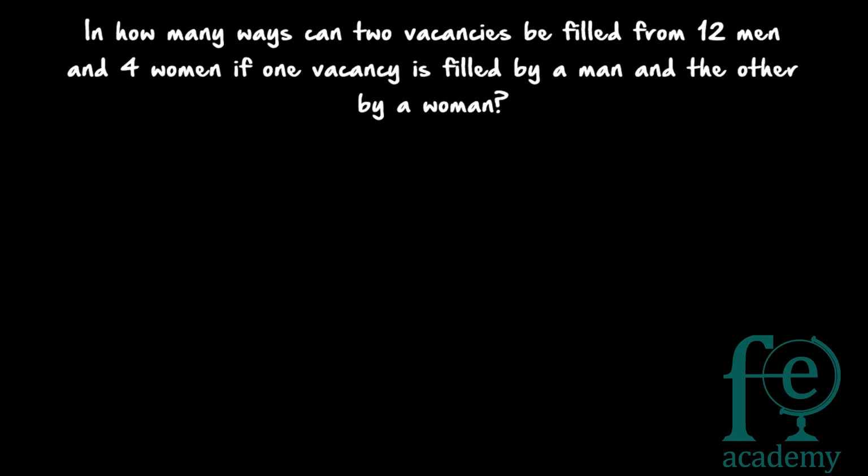In how many ways can 2 vacancies be filled from 12 men and 4 women if one vacancy is filled by a man and the other by a woman? So there are 2 vacancies in total and out of these 2 vacancies, one vacancy should be filled by a man and one vacancy should be filled by a woman. Okay, so there are 2 vacancies. So one man should be selected and one woman should be selected. So how many ways can these 2 vacancies be filled?